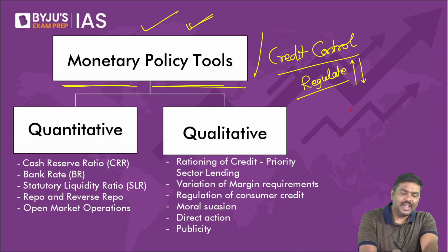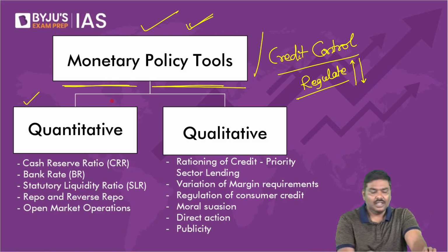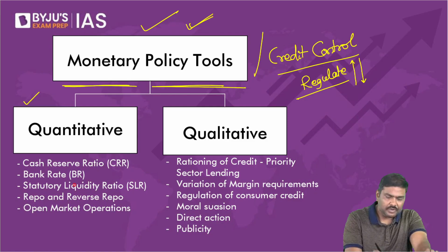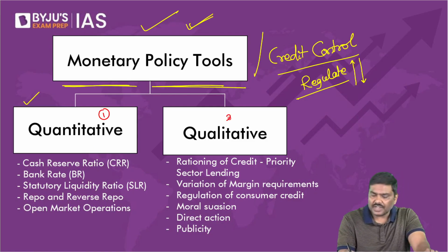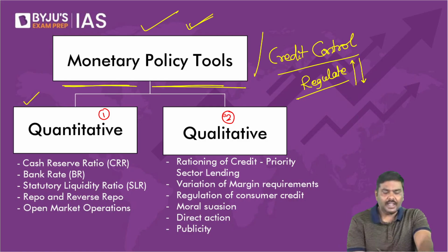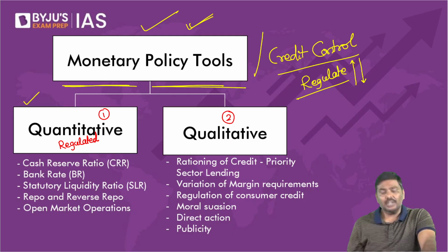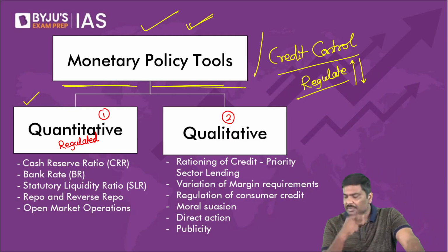Now, we have two sets of monetary policy tools. First one is quantitative, second one is qualitative. What's the basic idea? Understand the difference here very carefully. In quantitative, money supply will be regulated.